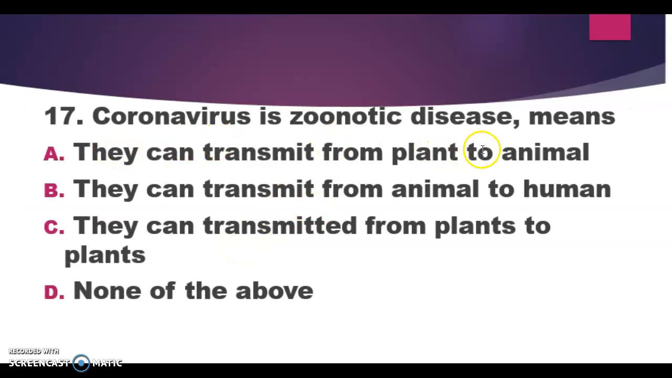Coronavirus is a zoonotic disease. That means it can transmit: A, from plant to animal, B, from animal to human, C, from plant to plant, D, none of the above. So the correct answer is B. Zoonotic means a disease which can transmit from animals to human beings. So the correct answer is B.